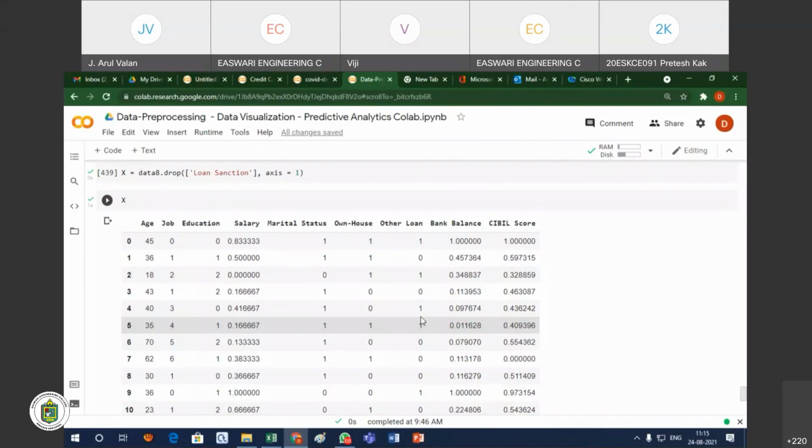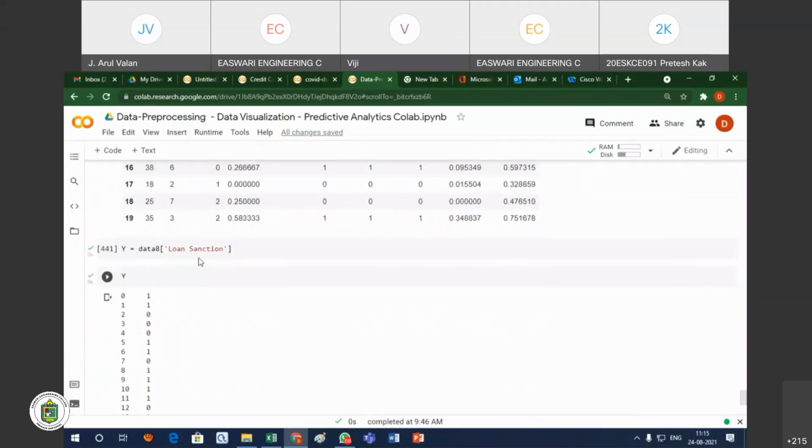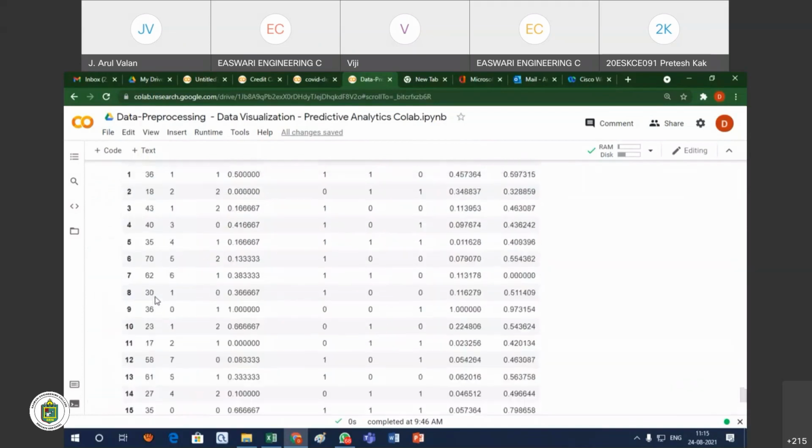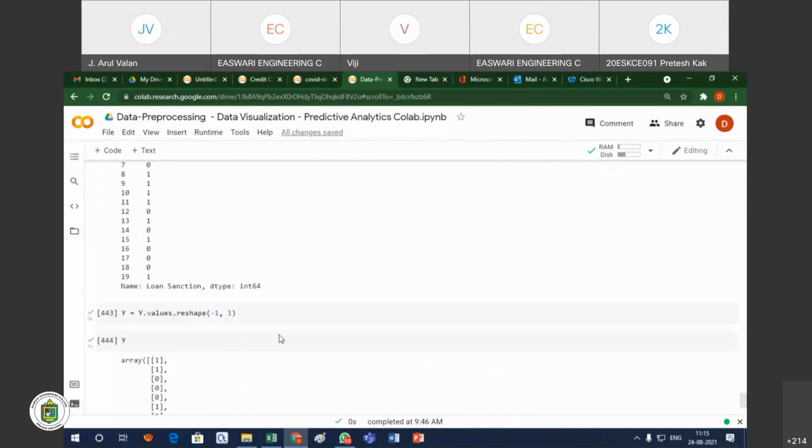Here the loan sanction is the dependent variable. That variable's value depends on the other independent variables. Here, leaving out the employee ID, the attributes age, job, education, up to the CIBIL score, I take as one set. The loan sanction I take as another data set. Loan sanction will be Y, and the rest of the attributes will be X. I have to take these two values.